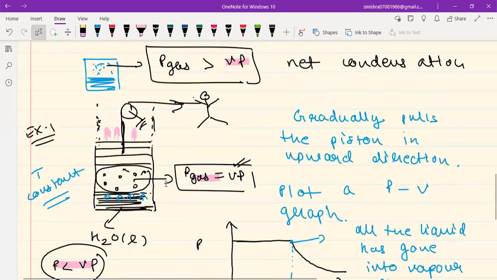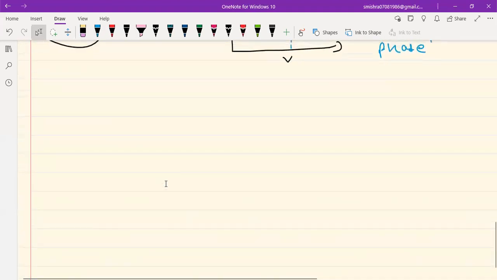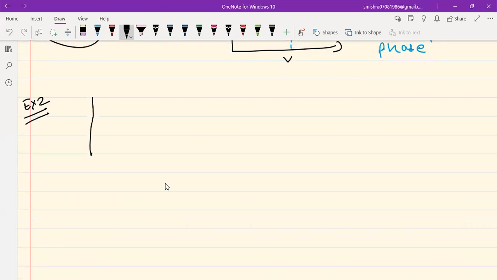All right. So this is one very important example which will help you realize the difference between normal pressure and vapor pressure. Very quickly, let us move forward and let's have a look at one more example. Okay. Example number 2. Example number 2, my dear students, is that let's say that we have a container over here, and on this container, I have a freely movable piston.